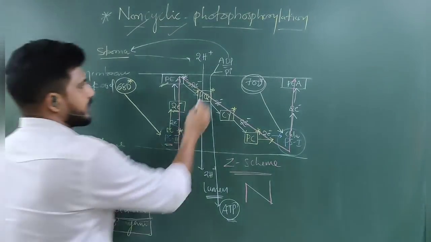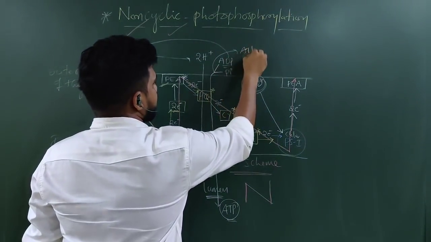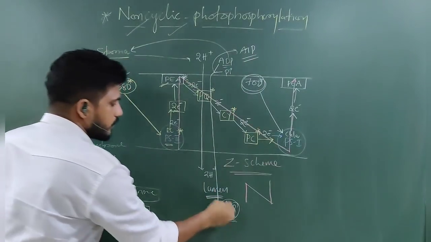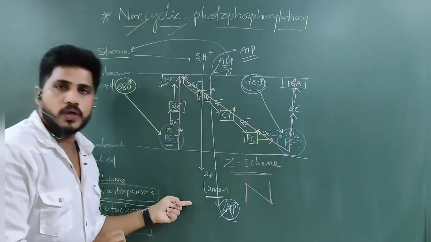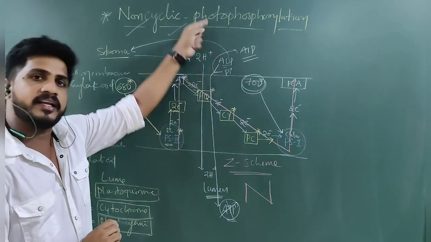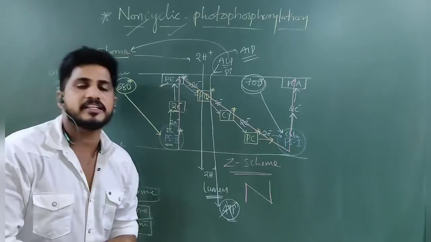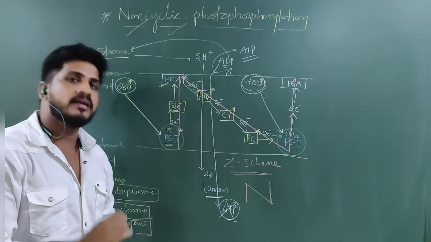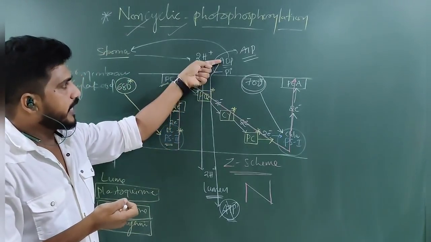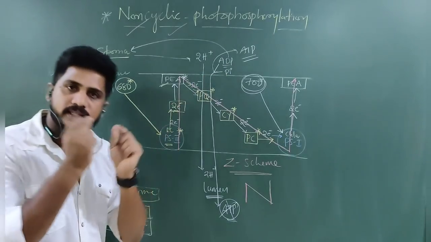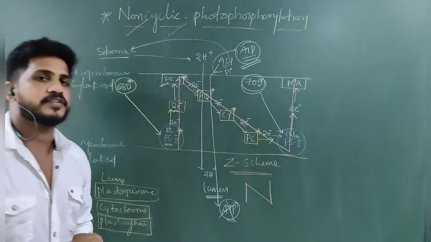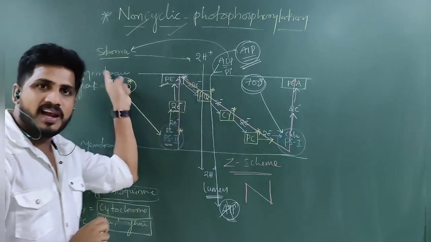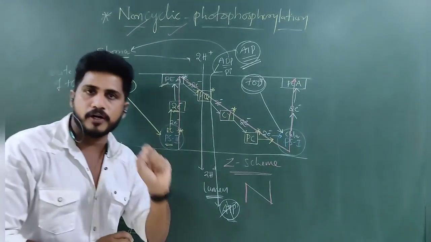Understand? But actually this ATP is synthesized here only. ATPs are synthesized in the stroma itself. No need to say all this reaction. Protons are pumped from the stroma to the lumen, but ATPs are synthesized in the stroma by taking that energy. Energy is released now on the membrane. By the released energy, one ADP plus one phosphate ion assemble together and form ATP. That is why it is called phosphorylation. Phosphorylation due to light fall. That's why it's called photophosphorylation.